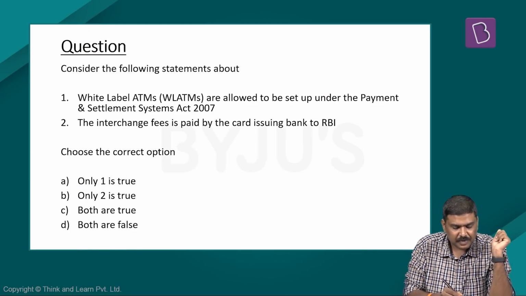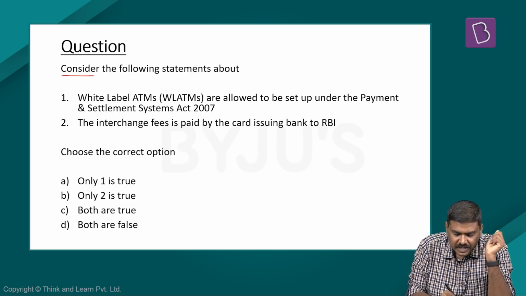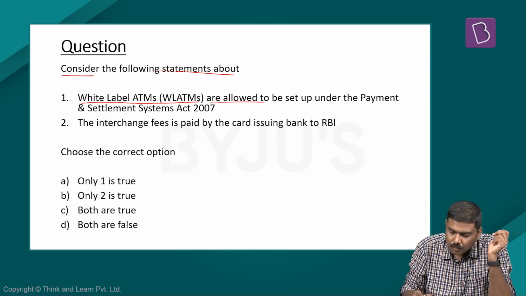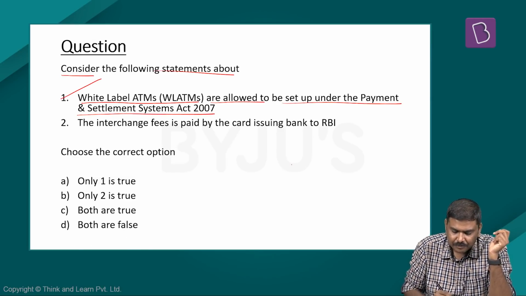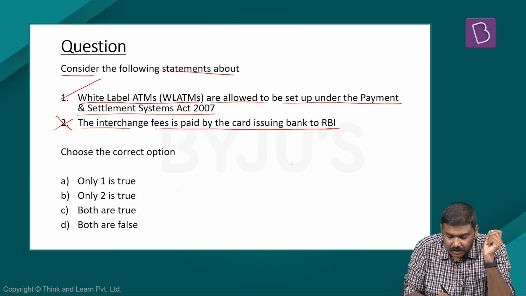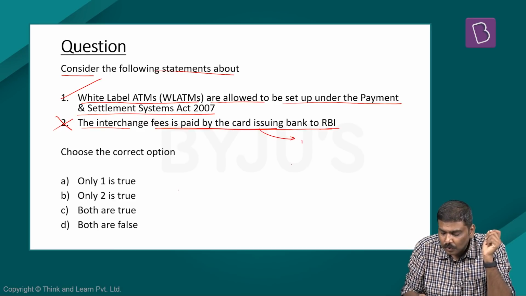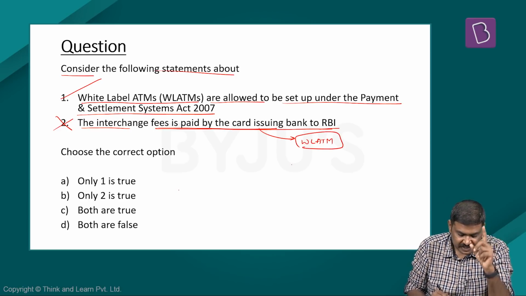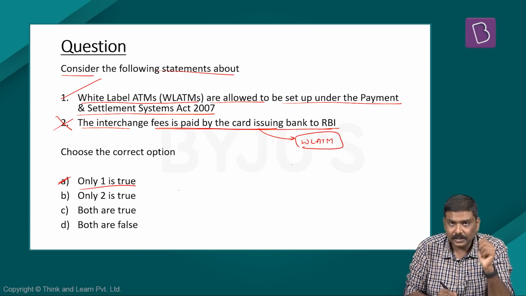Now based on this, I've given a question here. Consider the following statements about white label ATMs. White label ATMs are allowed to be set up under the Payment and Settlement Systems Act of 2007, correct. The interchange fee is paid by the card issuing bank to RBI, wrong. It is paid by the issuer of the card to the white label ATM where you have operated using this card. So the first statement is correct. Option A is the right option.